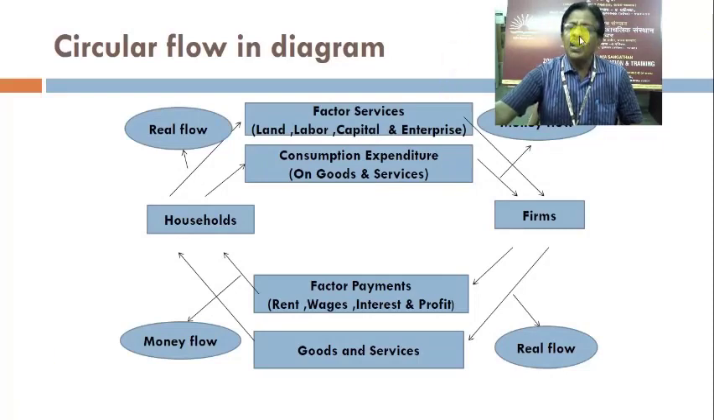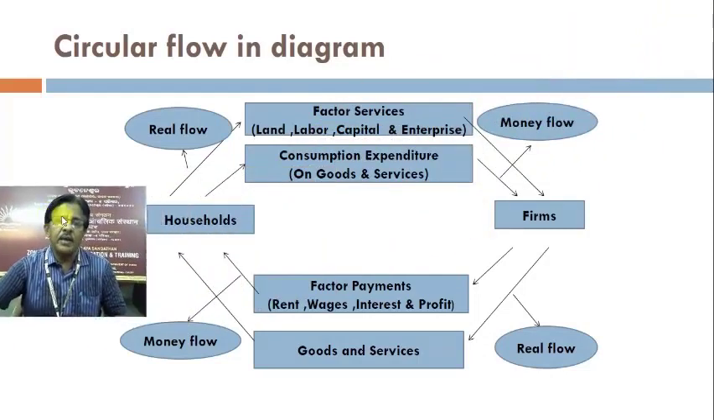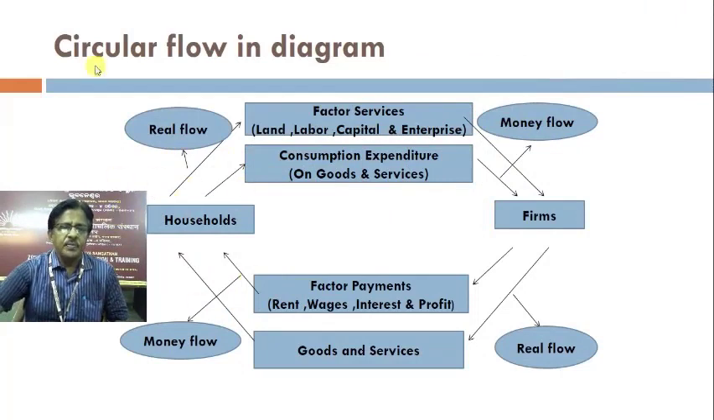Then you see this diagram to understand the circular flow. You see there are two sectors, households and firms. What do the households do? The household supplies factor services, you see this arrow mark, in the form of land, labor, capital and enterprise. To whom? To the firms. And what do the firms pay to the households? The firms pay to the households in the form of factor payments: rent, wages, interest and profit.